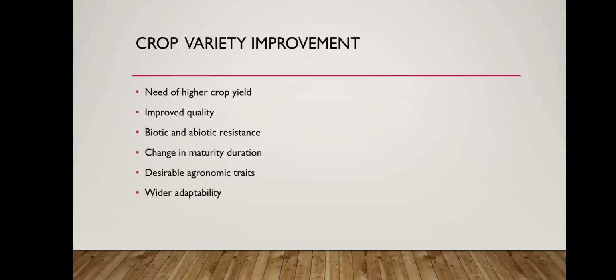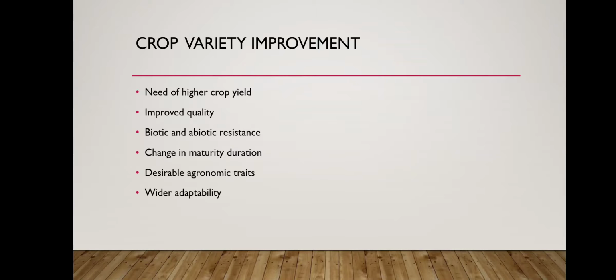Now next is improved quality. The varieties also need to be improved so that we can get the desirable quality. For example, good baking quality in wheat, protein quality in pulses, more unsaturated oil in oil seeds, better taste of the fruit, more preserving quality in fruit and vegetables, more vitamins and other useful chemicals. Whatever the desirable quality is, that we should get in the crops.